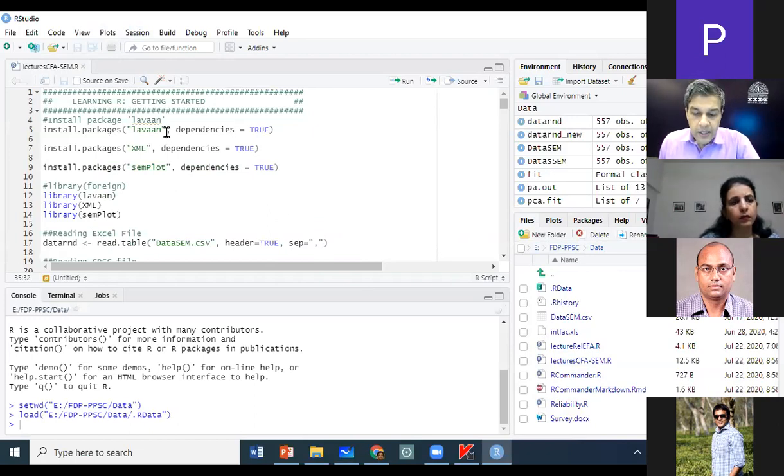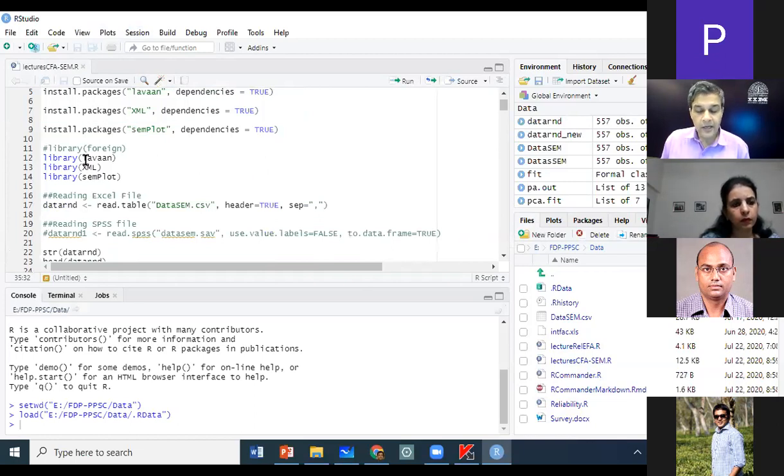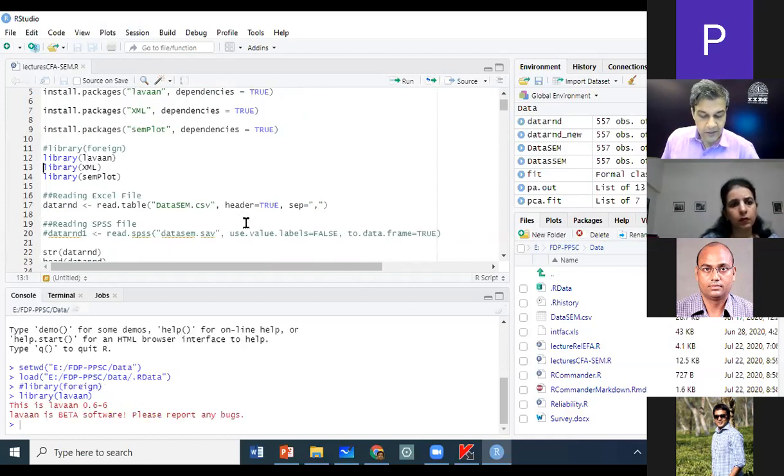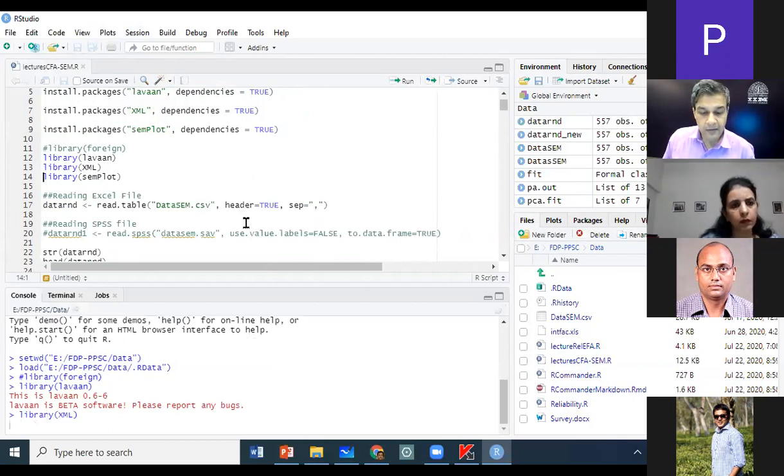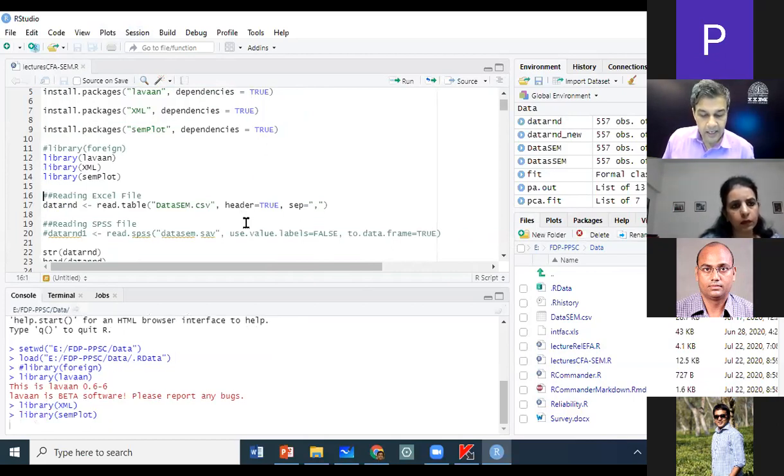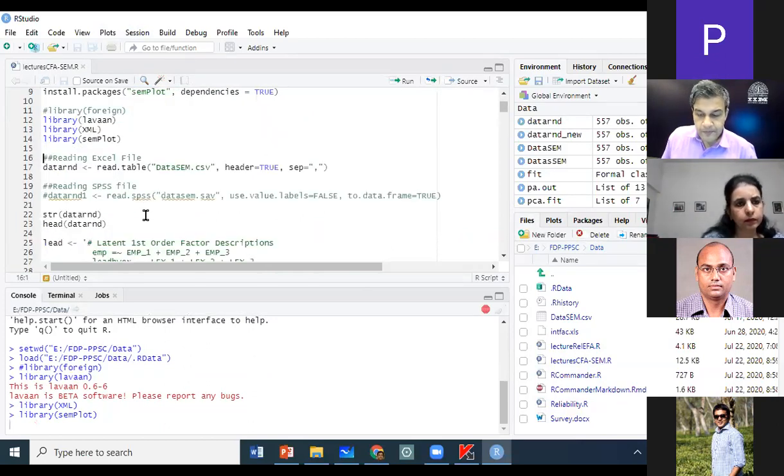I told you that we will have to install the lavaan package, XML and semPlot. But now because I have loaded my workspace, I don't have to install the packages again. I will just call lavaan by running the commands library(lavaan), library(XML), and library(semPlot). Data is also available there.